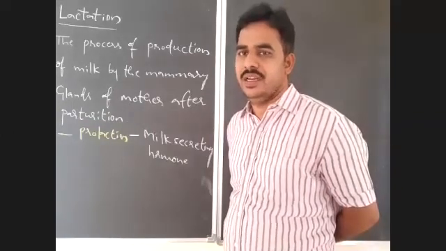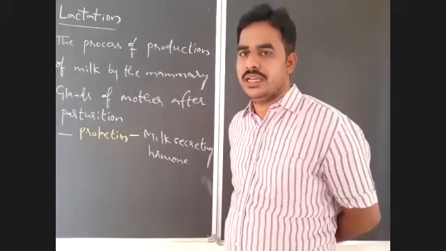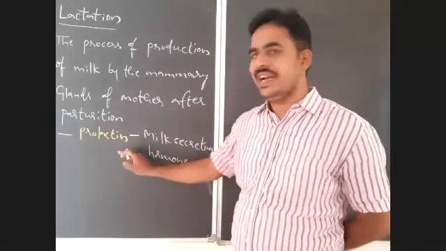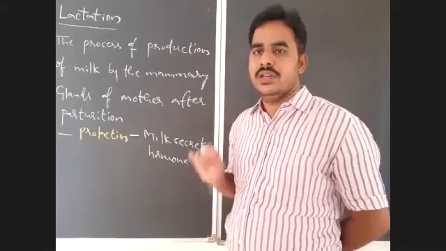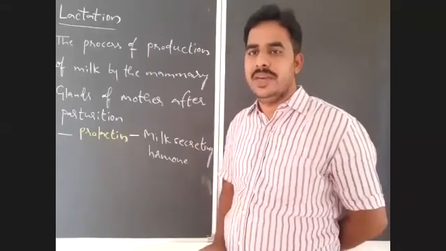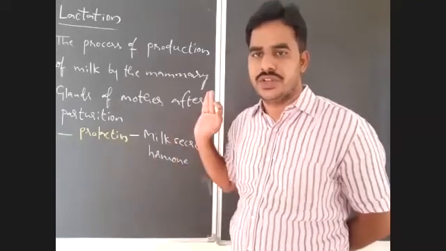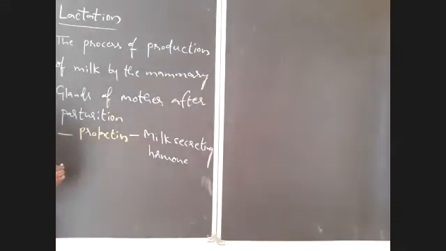In first year we already discussed that. Prolactin or lactogenic hormone or lactotropic hormone. What is the role of prolactin in the production of milk or in lactation? Prolactin stimulates the alveoli of the mammary glands to secrete the milk or mammary fluid. That you should notice here. Prolactin. And one more hormone, already I gave you, is responsible for the ejection of milk.